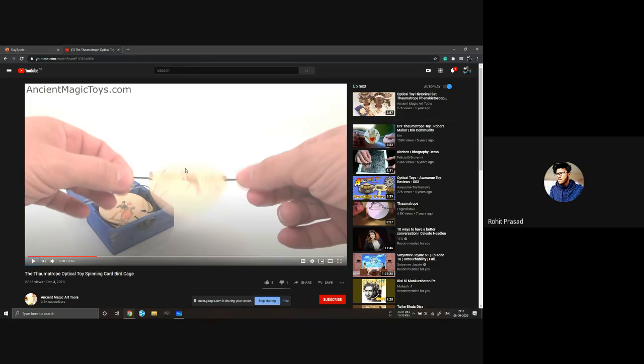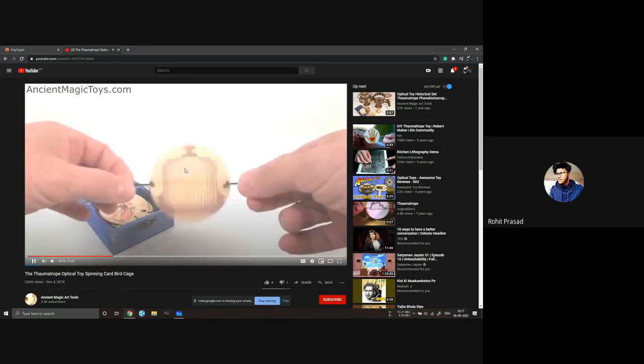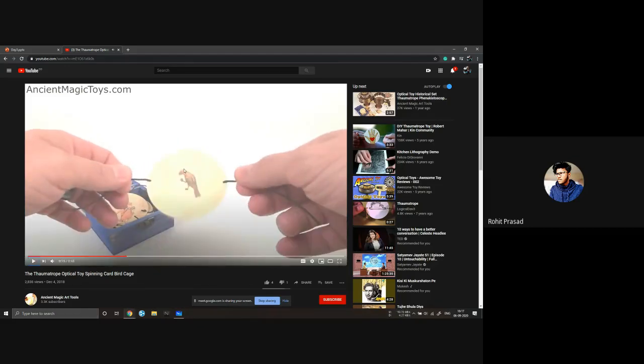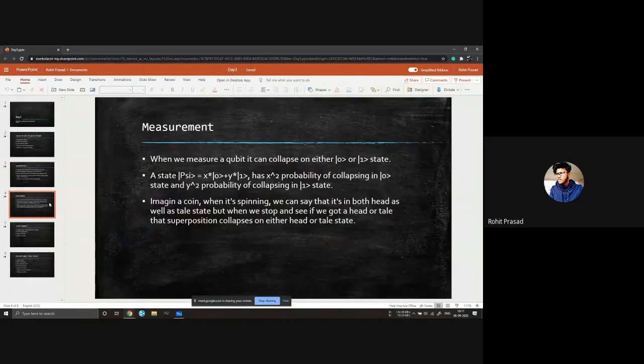But as soon as we stop it, like we measure it, either a bird or the case will appear, not the superposition. It's a visualization thing, not more than that.